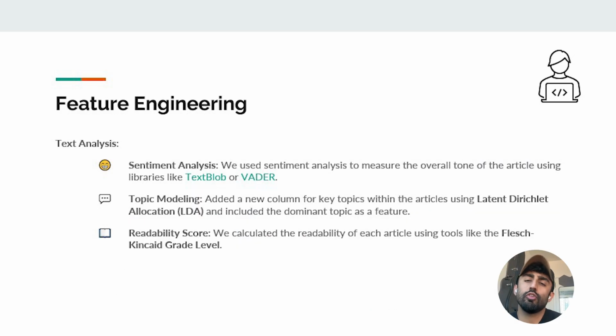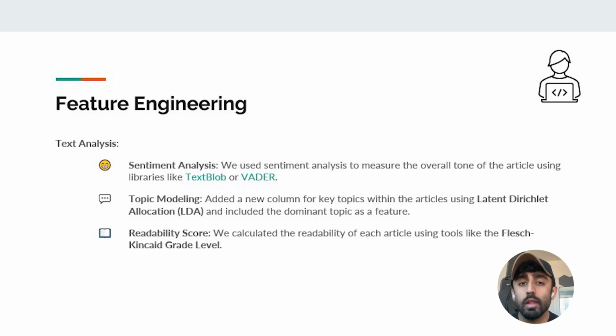With respect to feature engineering, we focus on three main aspects to enrich our dataset. First, sentiment analysis. It allowed us to capture the overall tone of the article using tools like TextBlob and VADER. This allowed us to see if there was a positive or negative tone impacting engagement.